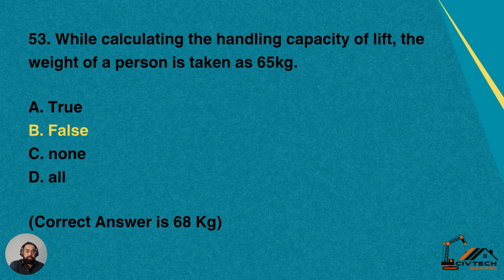So options available for this question were A, true, B, false, C, none, D, all. So B, false is correct for this question, as they are giving the information of 65 kg per person for lift handling. So this is not correct. The correct option for this is 68 kg.